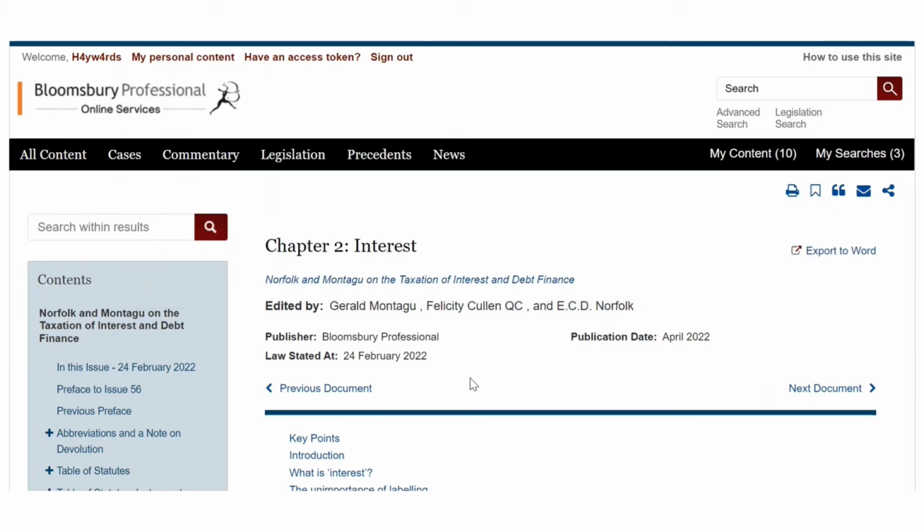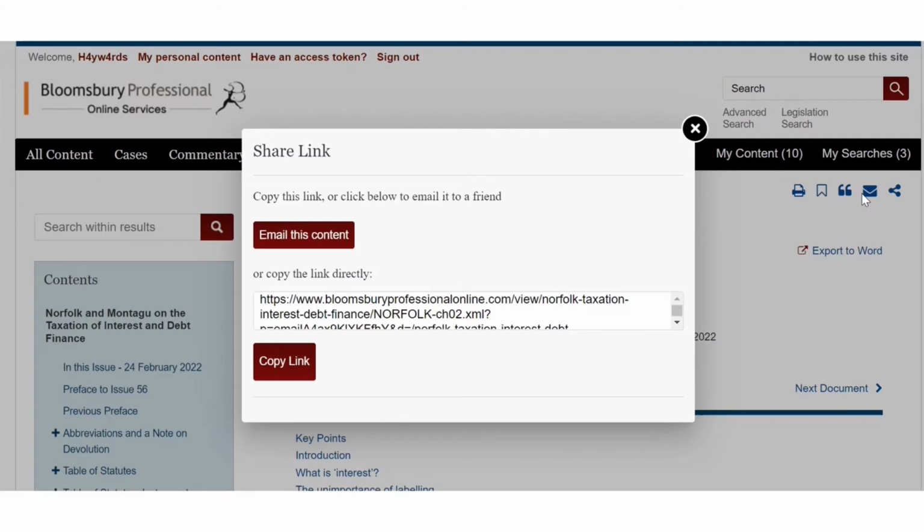You're also able to, if you want to share this content with your colleagues, other members of your team, email them, and when you email them, they'll get a link to this document. They can log in and start browsing from that point rather than going to the home page.